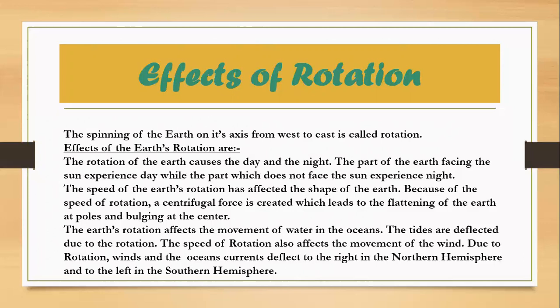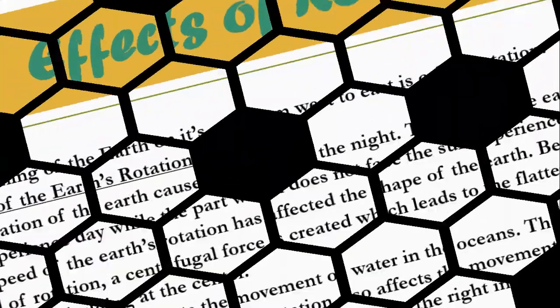This is the reason that at noon you will feel hotter as compared to the morning and evening. And in the morning and evening you will feel a cool breeze. Why so? Because the sun's rays are slanted during the morning and evening time, and you can understand this by observing your shadow during the daytime.